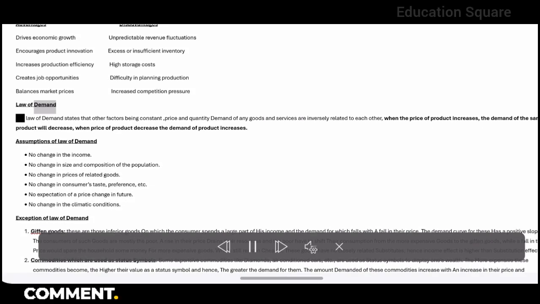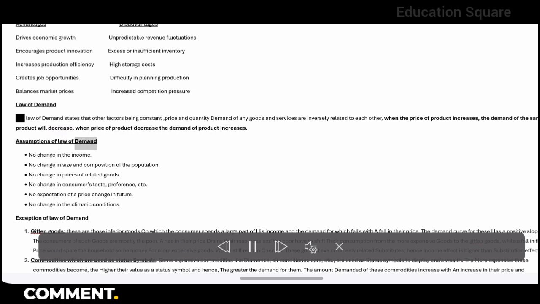Law of demand. The law of demand states that, other factors being constant, price and quantity demanded of any goods and services are inversely related to each other. When the price of a product increases, the demand for the same product will decrease. When the price of a product decreases, the demand for the product increases.